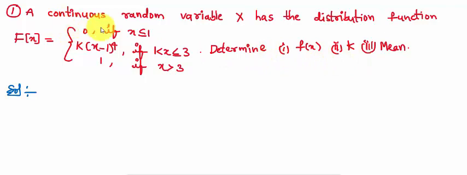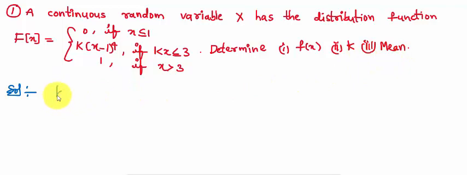The problem is a continuous random variable capital X has the distribution function capital F of x equal to 0 if x is less than or equal to 1, k into (x minus 1) whole power 4 if 1 is less than x is less than or equal to 3, 1 if x is greater than 3. Determine the small f of x. Second one is the unknown value k. Third one is the mean.